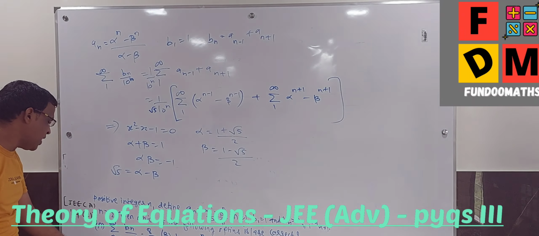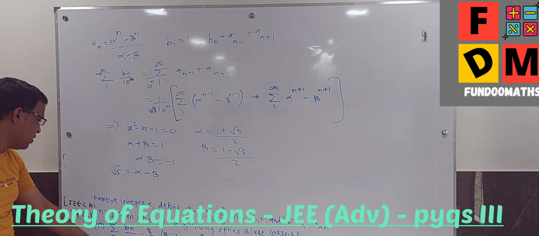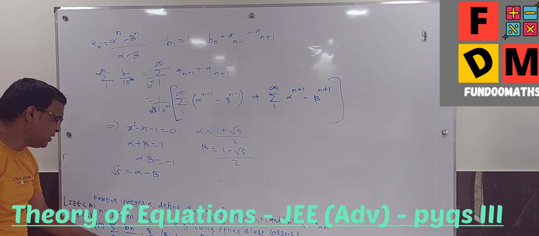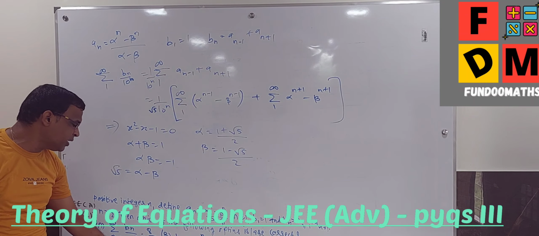Option D is given that Bn is equal to summation 1 to infinity n upon 10 power n.